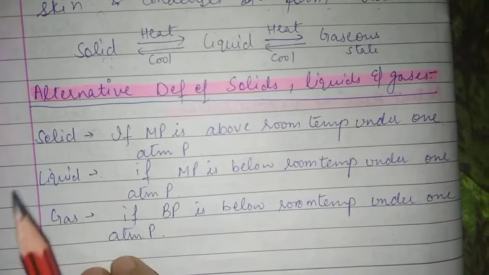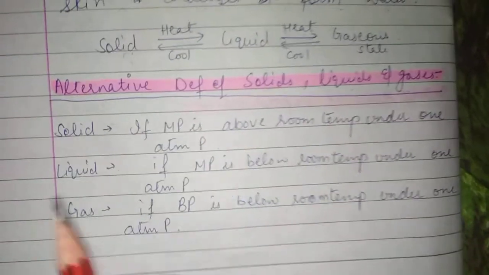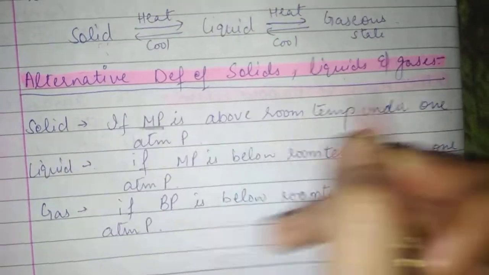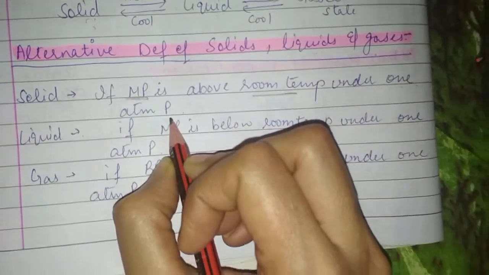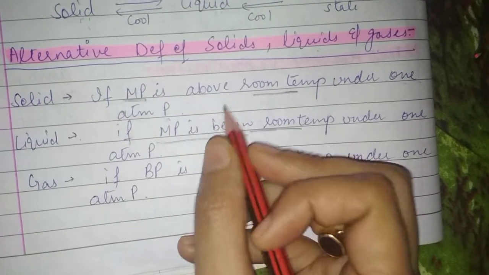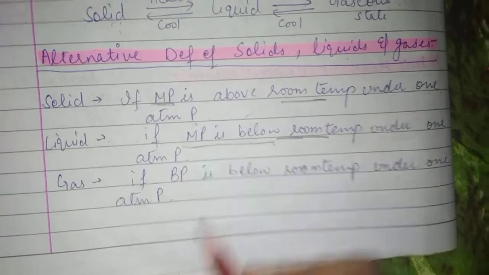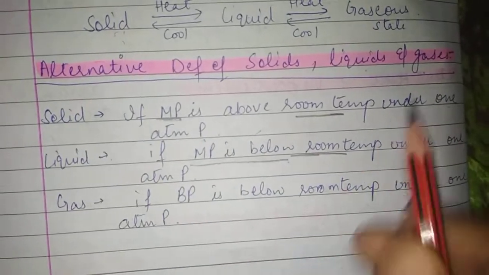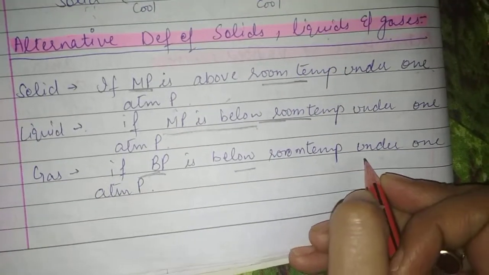A solid has a melting point above room temperature under 1 atmosphere pressure. A liquid has a melting point below room temperature. In case of gases, we consider the boiling point: the boiling point is below room temperature under 1 atmosphere pressure.